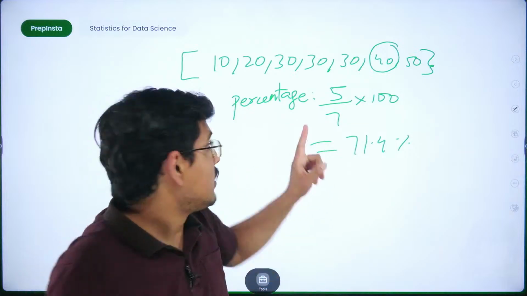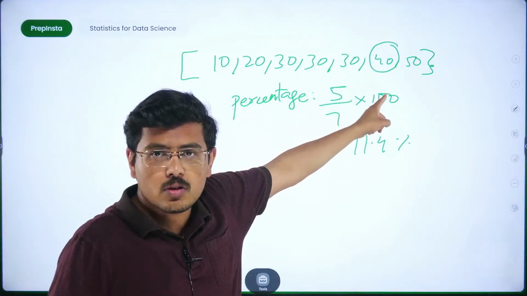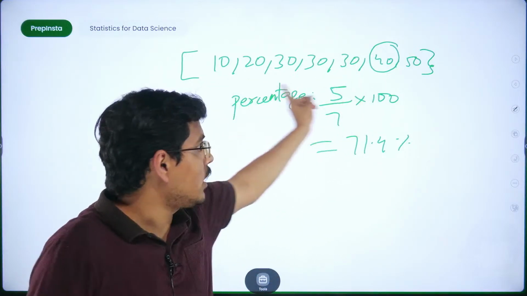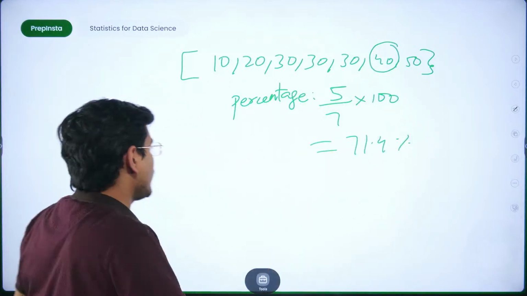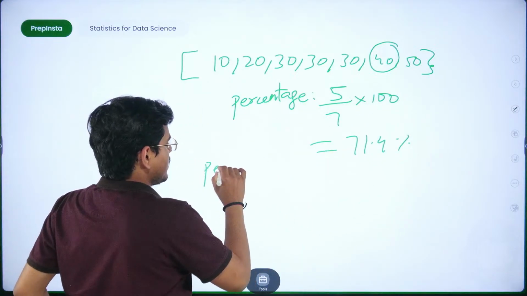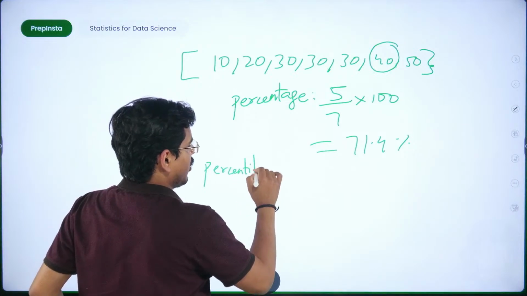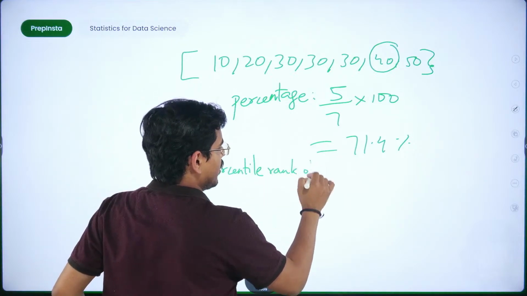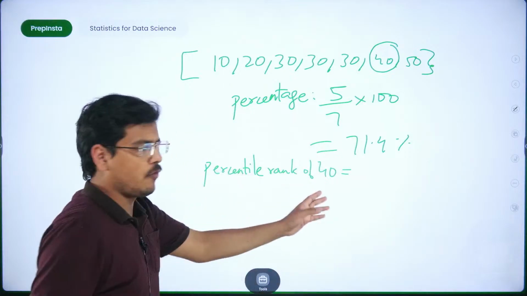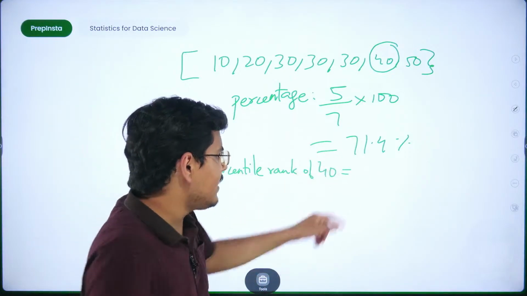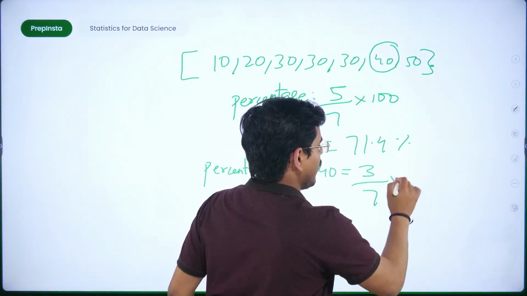Now remember, this is the percentage of values which are lesser than 40 in the total data set. But what if I tell you the percentile rank of 40? What is the percentile rank of 40? Or you can simply write percentile of 40. In that case, you will have 3 upon 7 into 100.